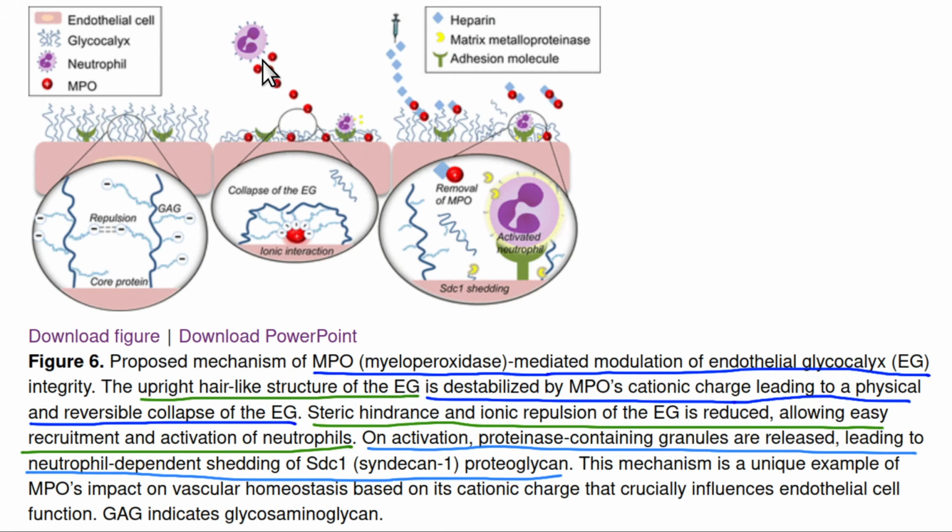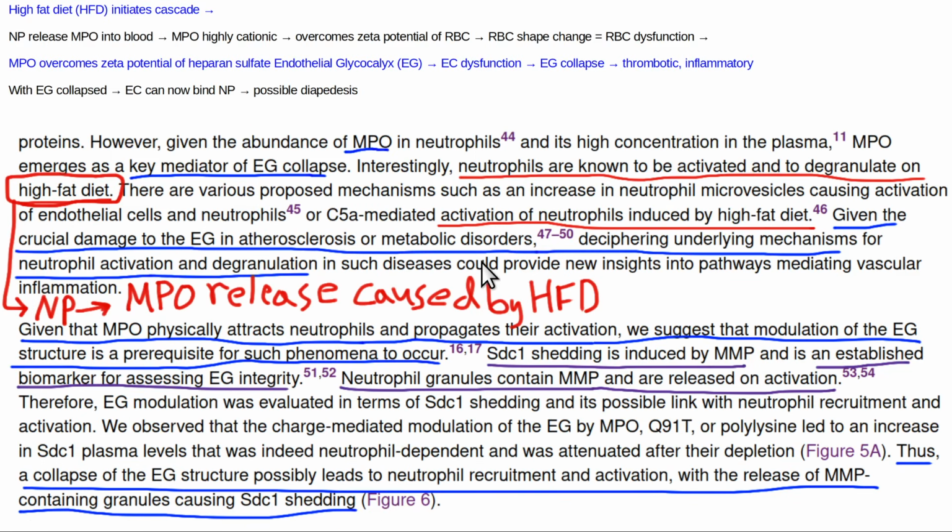All right. So now, after a high-fat meal, the neutrophil is activated and releases these positively charged MPOs, MyeloPerOxidase molecules. They cause the glycocalyx to collapse down because the positive charge pulls the negative charges down. Then you've got the neutrophil now gaining access to the neutrophil receptor, releasing its metalloproteinases, which will cleave more glycocalyx components like this and further damage the glycocalyx. And they're showing how you can reverse this with heparin because it's negatively charged and it can carry away the MPOs. So we're just making the point, MPOs are increased by high-fat meals and it's bad for blood flow and it makes your blood more prone to clot.